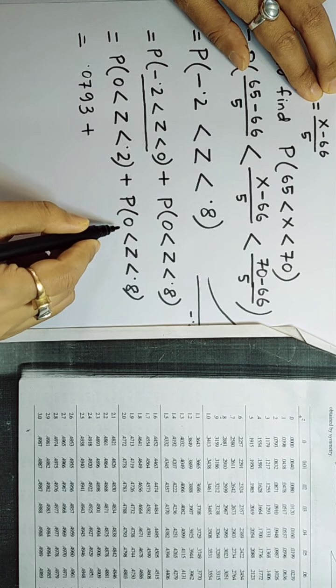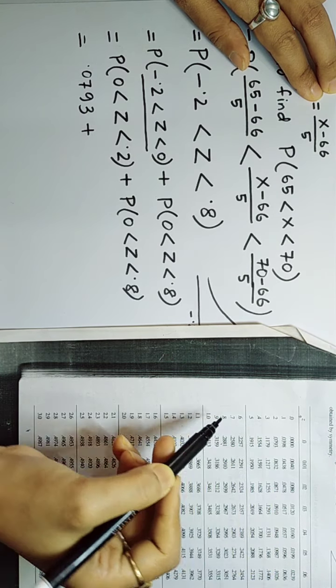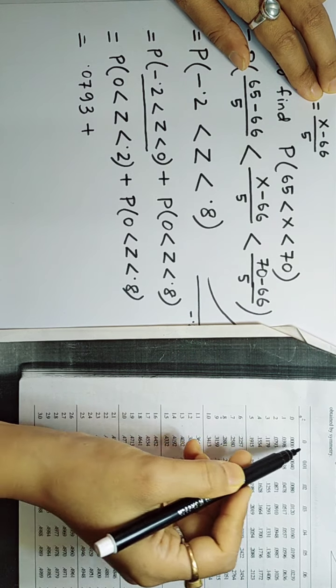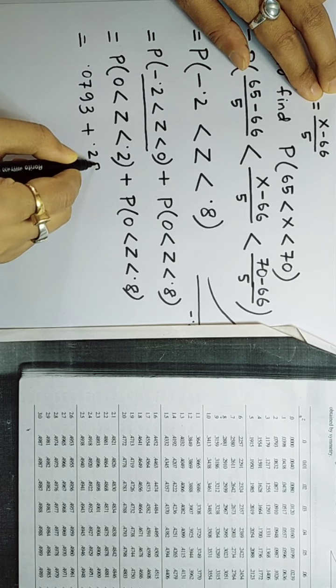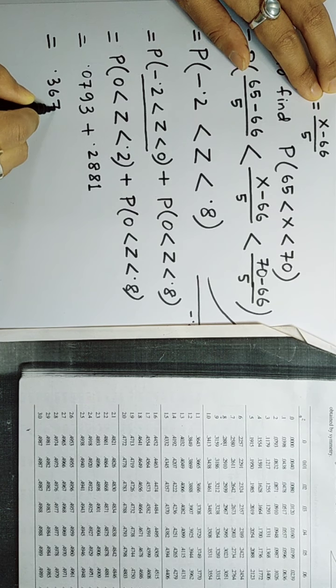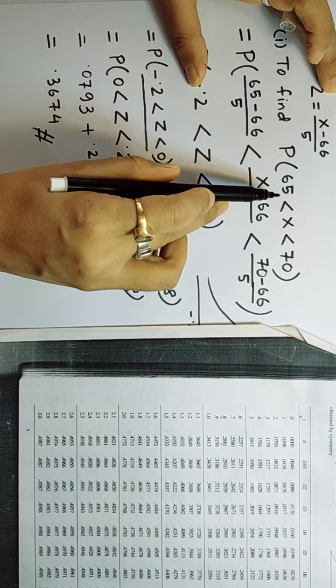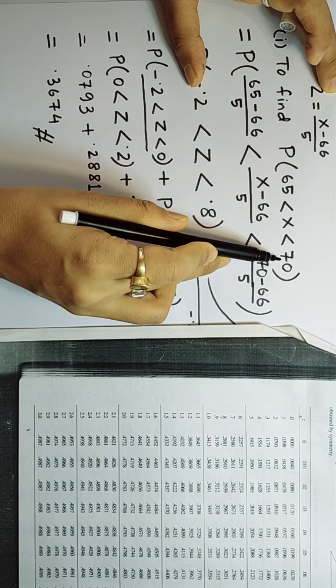Next, the probability from 0 to 0.8. So search 0.8 in the z column, 0.8, 0 decimal place, the value is 0.2881. So add these two values, you will get 0.3674. So this is the probability of x lying between 65 and 70.